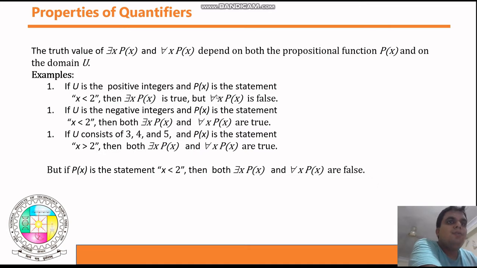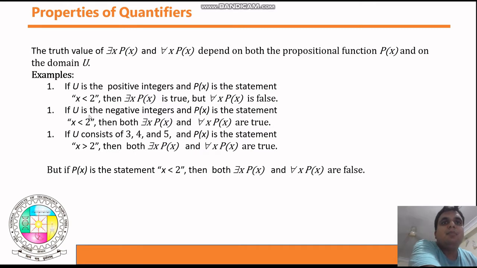But for all x p of x, this is false, because your domain is the positive integers, and 2 is also there, and for 2 this statement is false. And in for all x, if for any element the statement is false, then your complete statement is false. I hope you are getting my point.